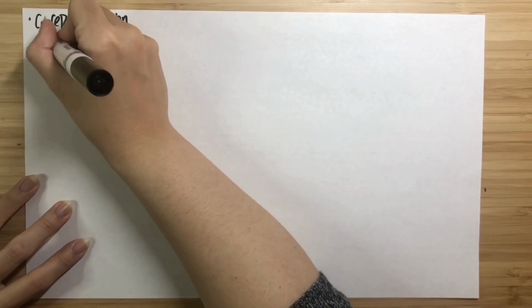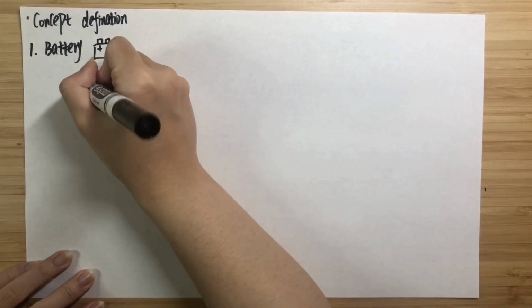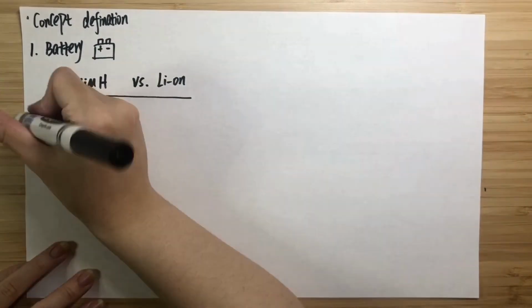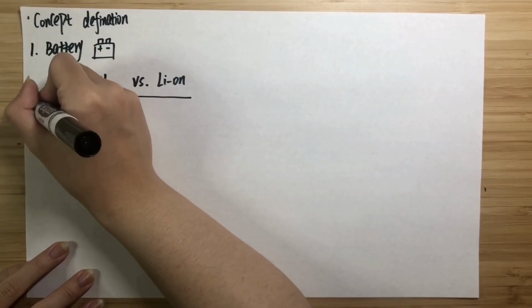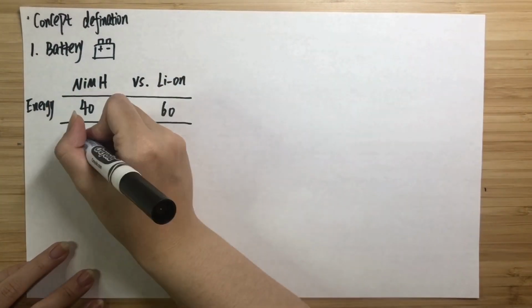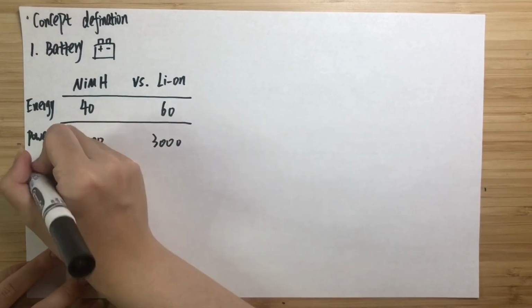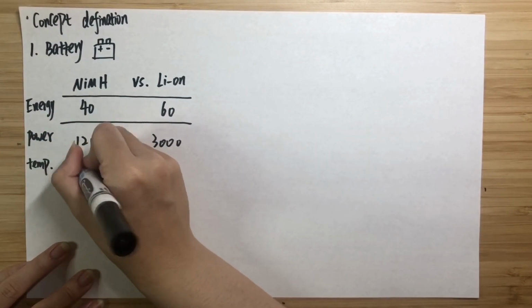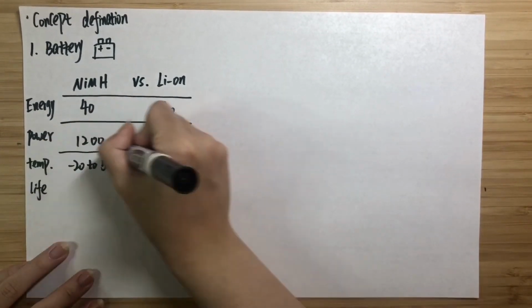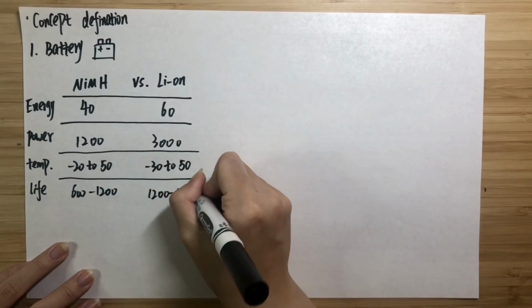Alright, the next stage is the concept definition stage, and in this section, I will select the preferred concept from what we've been talking about. So first, let's talk about the battery. This table shows the performance of the nickel hydride battery and the performance of the lithium battery. It is really obvious that the lithium battery has bigger specific energy, bigger output power, and also a long cycle life.